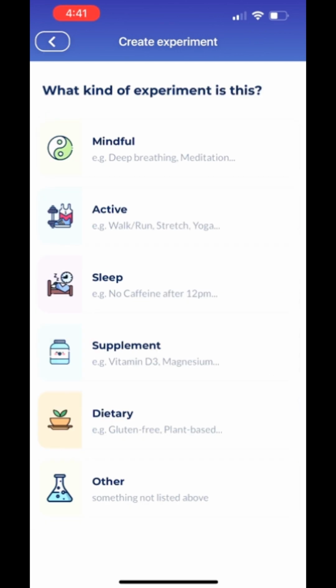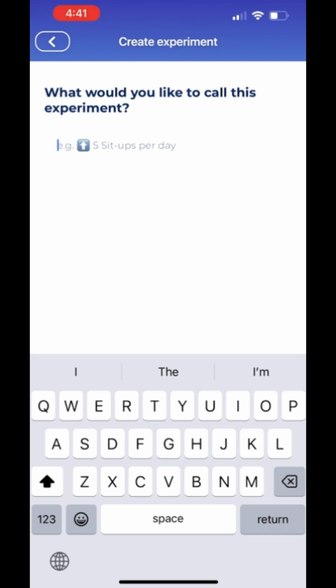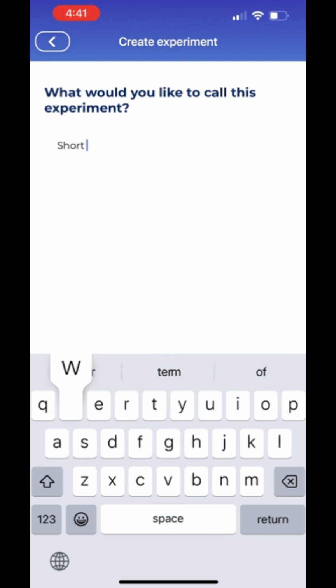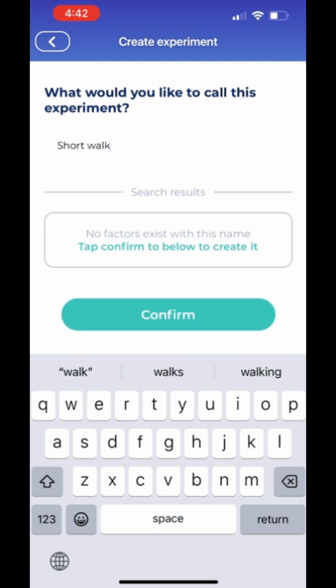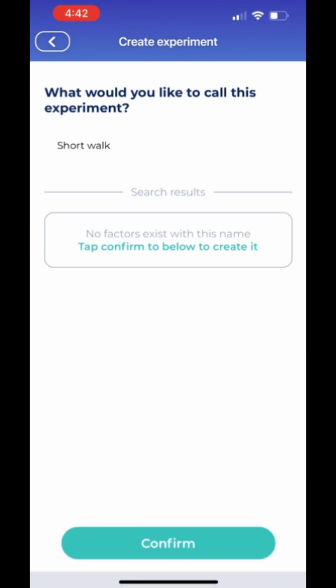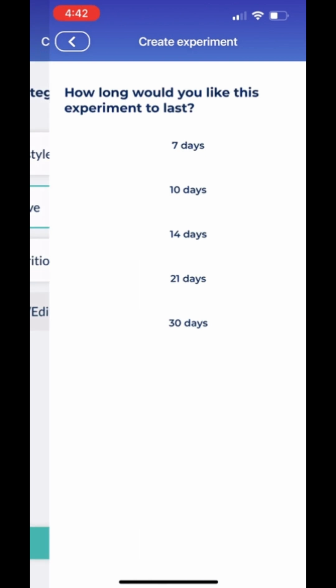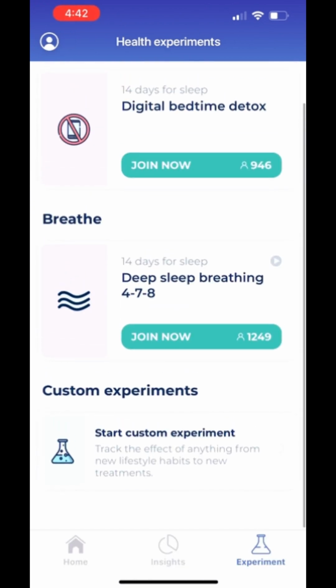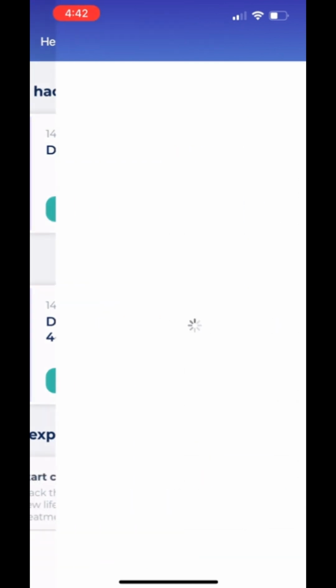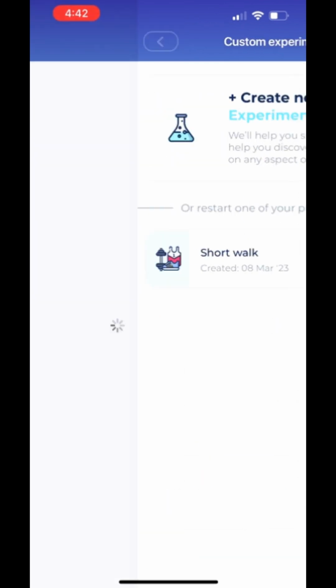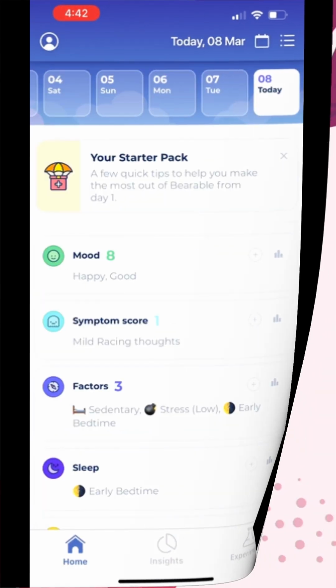Let's say if you want to find out whether exercise helps you sleep or not, you can start an experiment by tracking your activity levels and your sleep quality. Or if you would rather use one of the existing experiments, let's say for example to find out whether using digital devices right before bed affects your sleep quality or not.